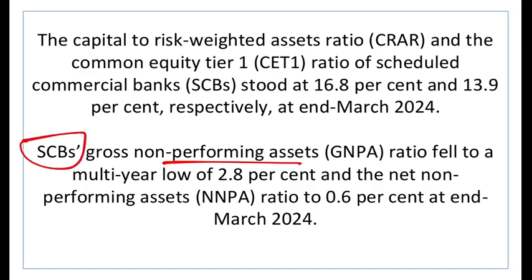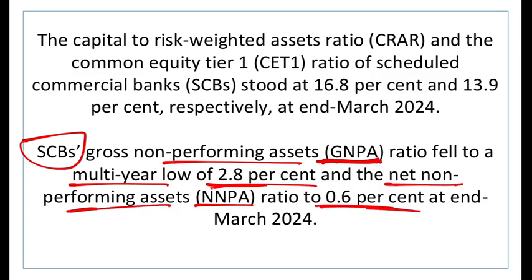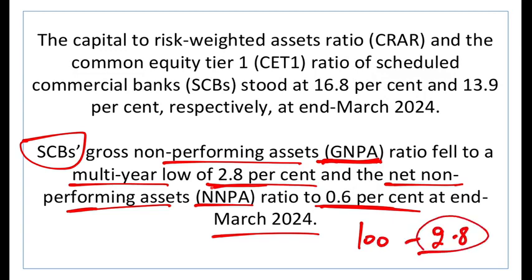So the scheduled commercial banks, their gross non-performing asset and net non-performing asset. Let's talk about the gross NPA. The gross NPA of scheduled commercial banks fell to a multi-year low of 2.8%. And the net NPA is just 0.6% when the financial year 24 ended. It means that for every 100 rupees of loan that you give, only 2.8 rupees is in trouble. That's it.